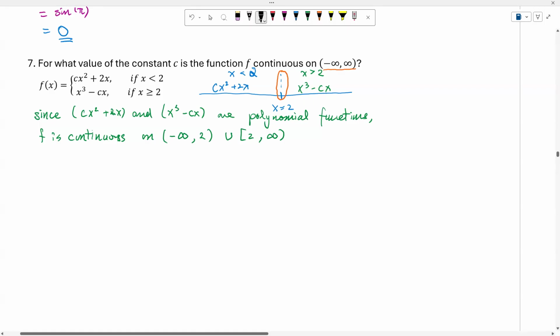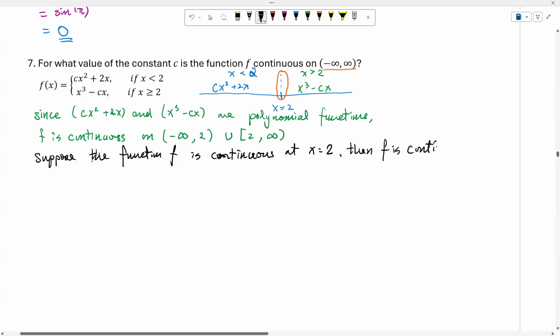Now we could say that suppose the function f is continuous at x equal to 2, then f is continuous on the interval negative infinity to infinity.